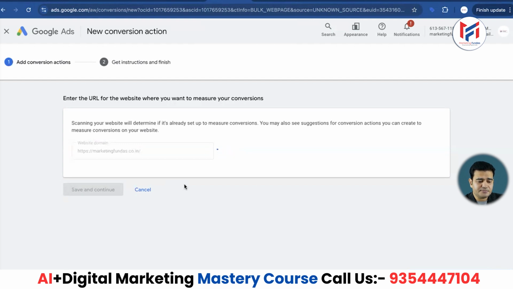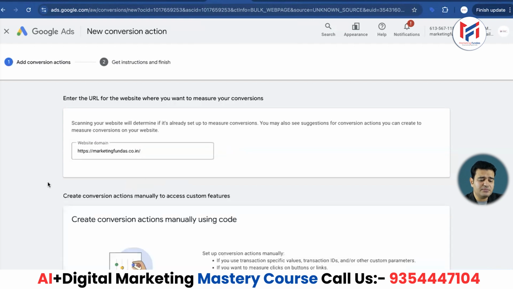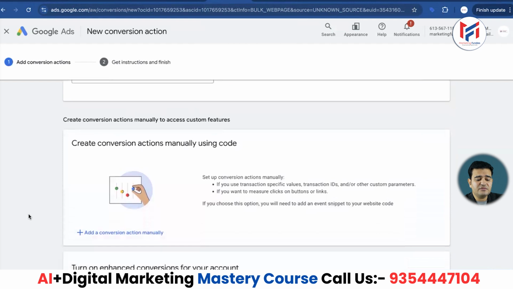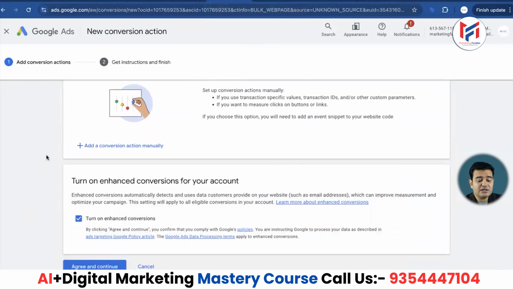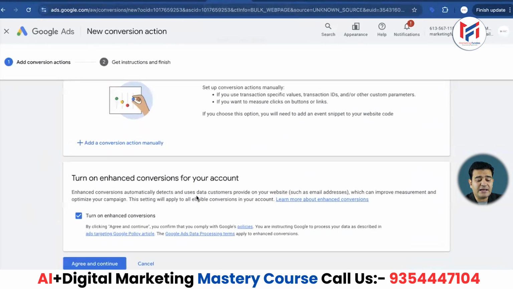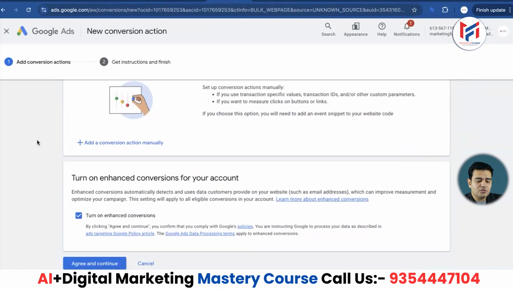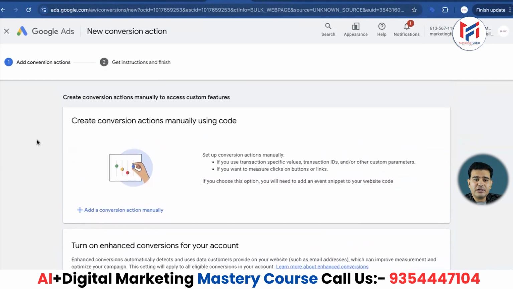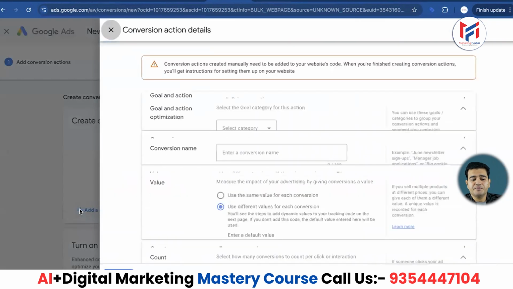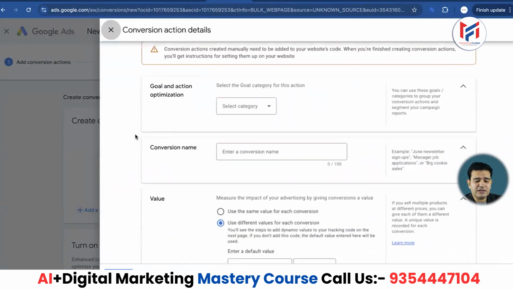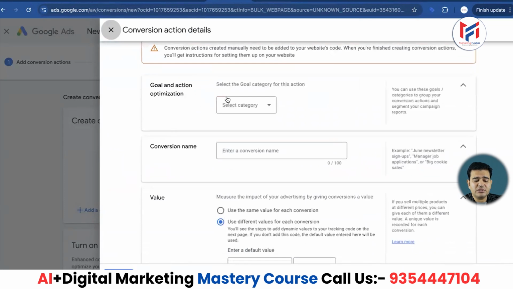The scan option is coming. Now it's taking a little time, and after this scan, you'll see here: create a conversion action manually to access the custom features. Add a conversion action manually, turn on enhanced conversions on your account. So what do we need to do here? We'll click it. Here you will have two different options, but you need to click on the first option, add a conversion action manually. As soon as I click here, you'll have the goal action and optimization option.